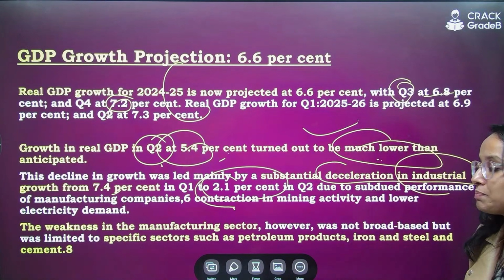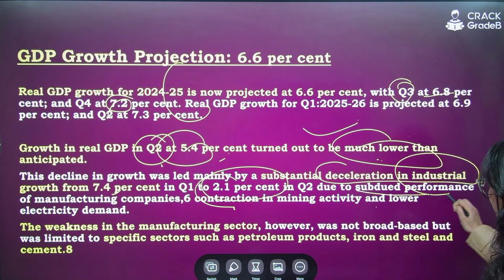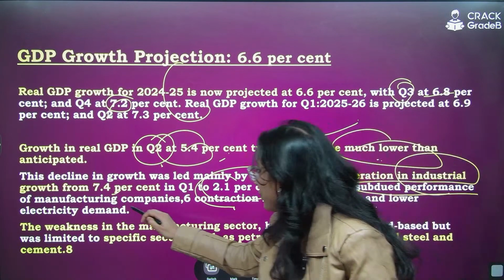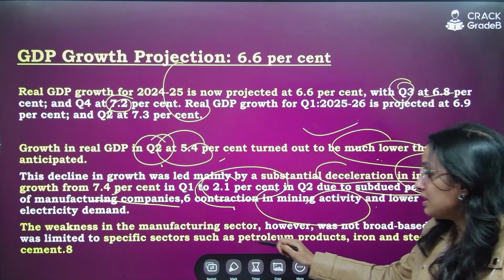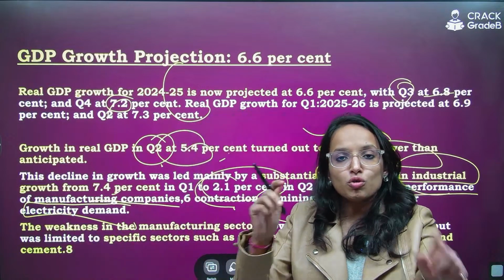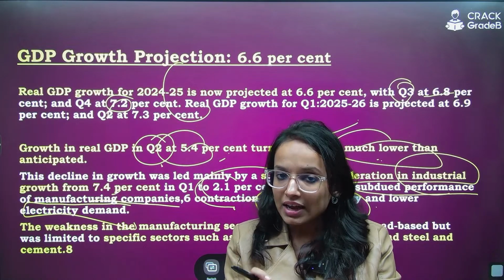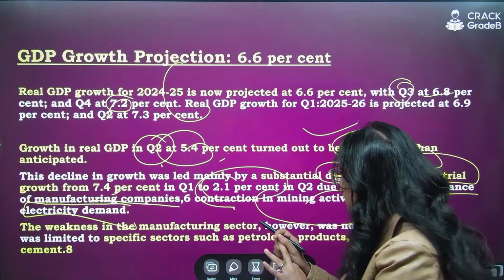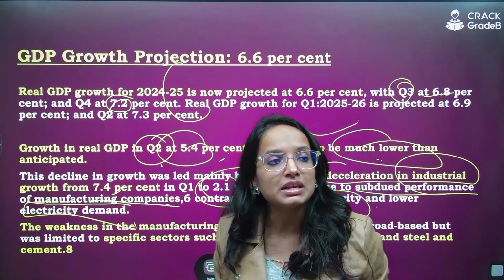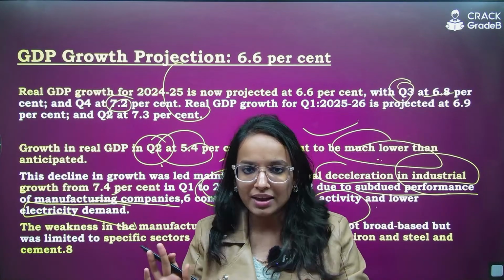And which industries particularly have performed very badly in this? So if you see, it is due to subdued performance of the manufacturing companies plus mining activity plus lower electricity demand. So mining activity has witnessed decline, electricity demand has witnessed decline. So it is decline in the energy sector or electricity demand plus decline in the manufacturing companies. These have been the broader reasons highlighted by MPC.